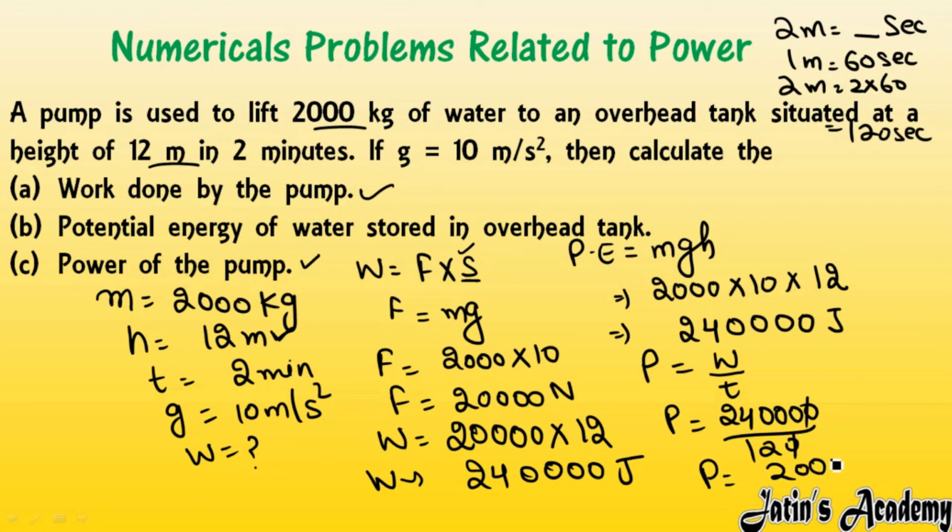2000 watt. So in this numerical, actually all the formulas are covered. Firstly, work done is calculated, and in order to find work done, the force value is also needed. Potential energy we also have to calculate. Power also we have to calculate. Means all the formulas we are going to apply in only one numerical. Fine.